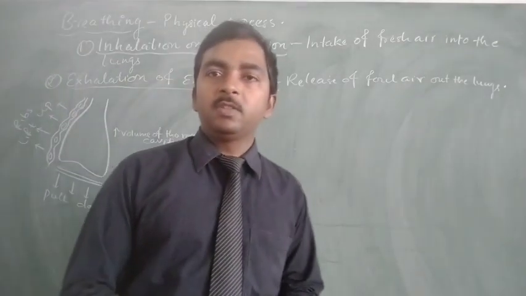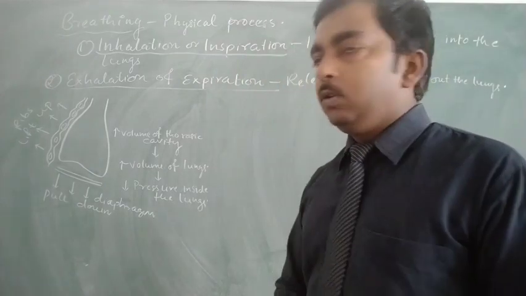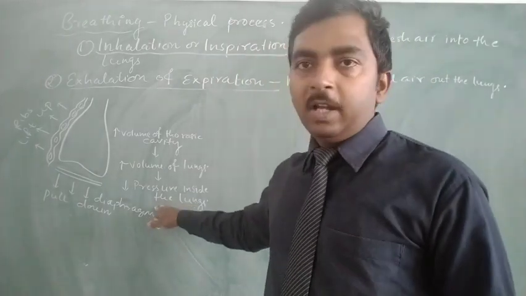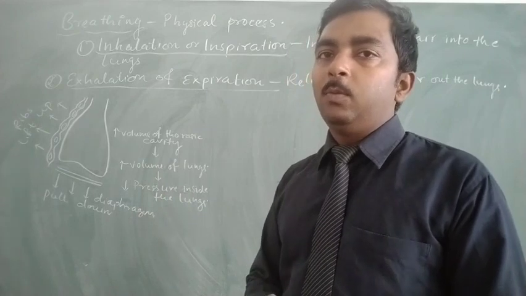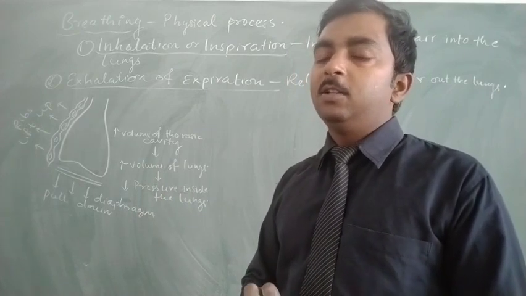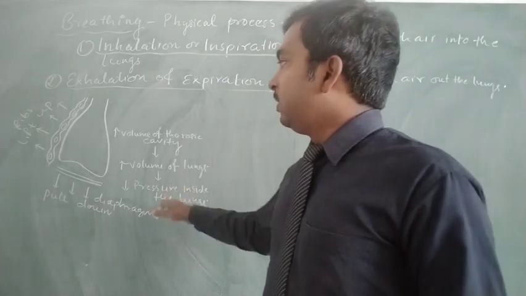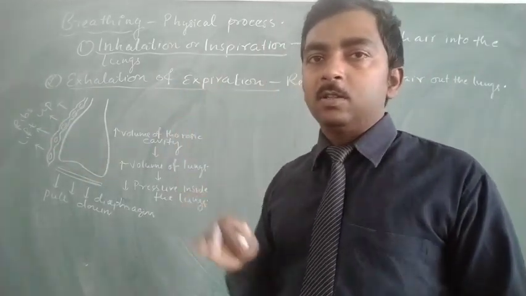So the pressure inside the lungs becomes decreased in comparison to atmospheric pressure.